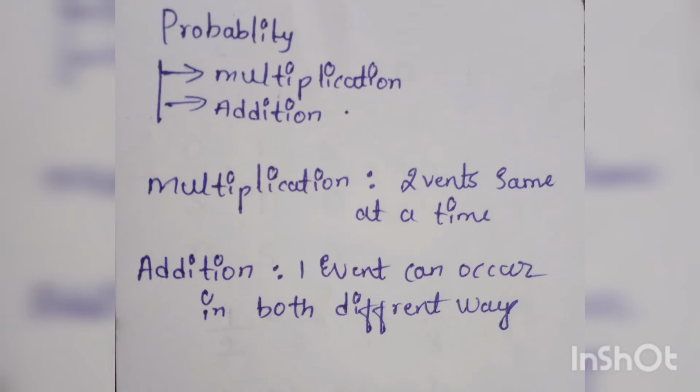This is the probability of the simultaneous occurrence of two independent events, given by the product of their individual probabilities. So this is very important.